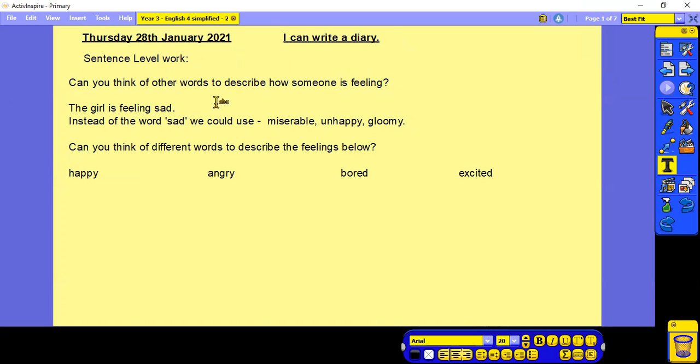Can you think of other words to describe how someone is feeling? So the girl is feeling sad. So instead of the word sad, we could use miserable, unhappy, gloomy. Can you think of different words to describe the feelings below? Happy, angry, bored, excited. Pause this whilst you have a try.